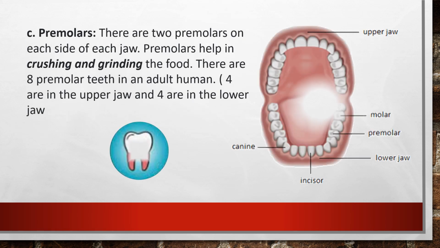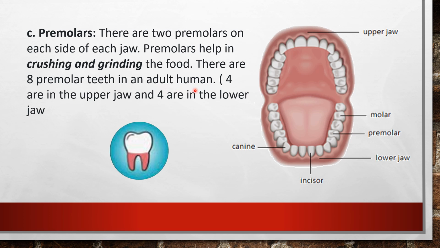Next type is premolars. Premolars. Here you can see these 2 are the premolars. Here 2, here 2. So total how many? 4 premolars in the upper jaw, and in the same way in the lower jaw also, these 2 and these 2. So here also 4. So 4 plus 4, 8 premolars are there in an adult human.